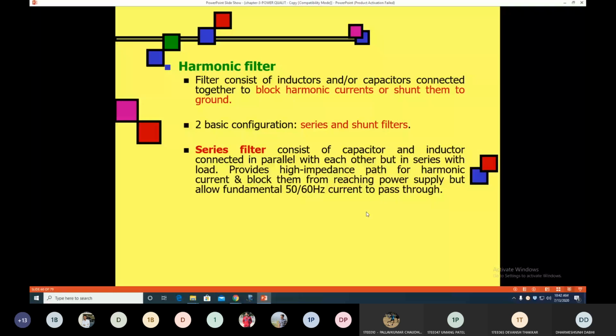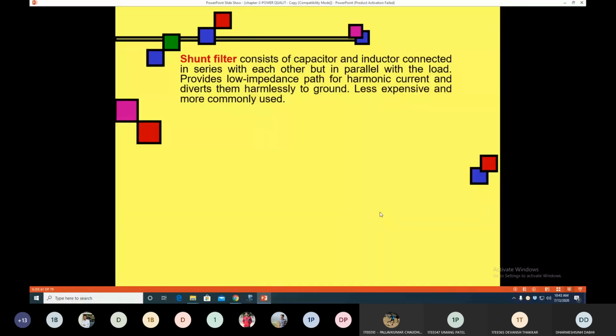One upon omega C. Clear? So that is the equation when both are connected in series. It means both cancel out each other's impedance. That's why they provide a low impedance path for the harmonic currents. So this shunt filter diverts them to the ground, because it is connected in shunt and the other terminal is connected to ground. So it easily diverts this harmonic current to the ground.